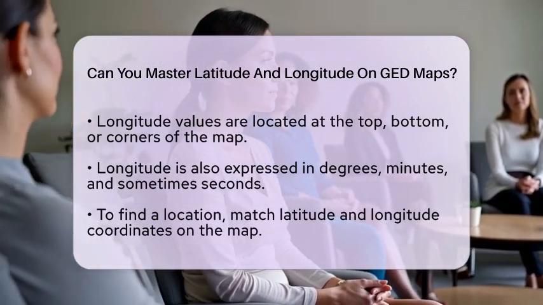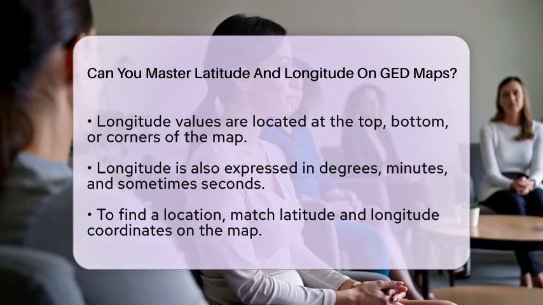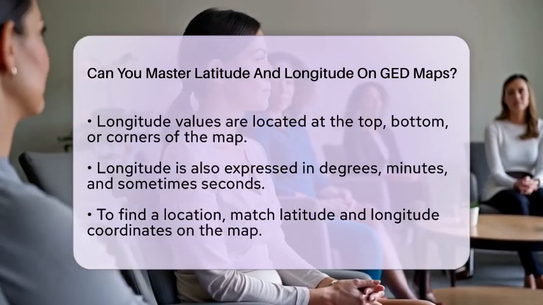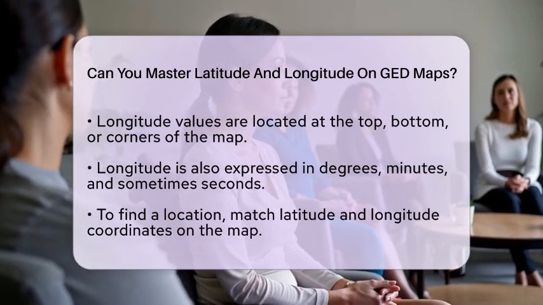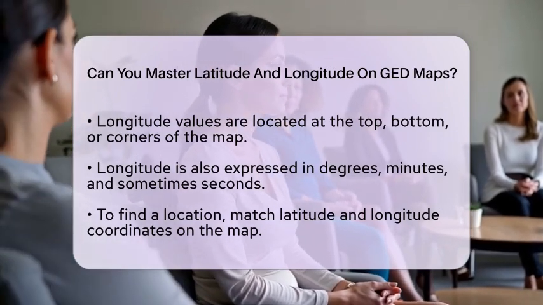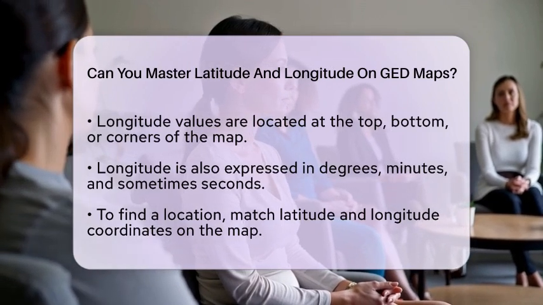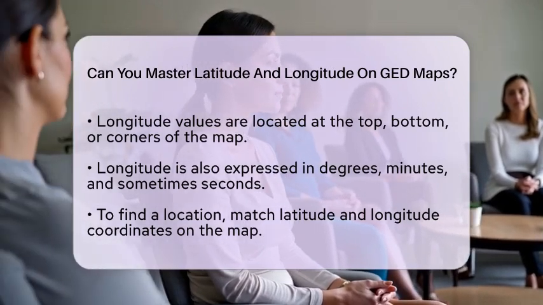To find a location, match the latitude and longitude coordinates to the lines on the map. Start with the latitude line, which runs horizontally. Then, find the corresponding longitude line vertically. The point where they intersect gives you the exact location.